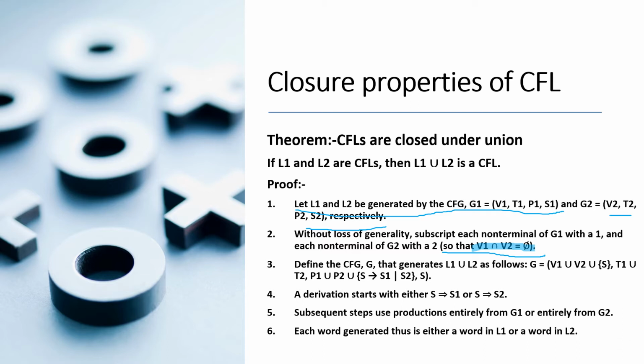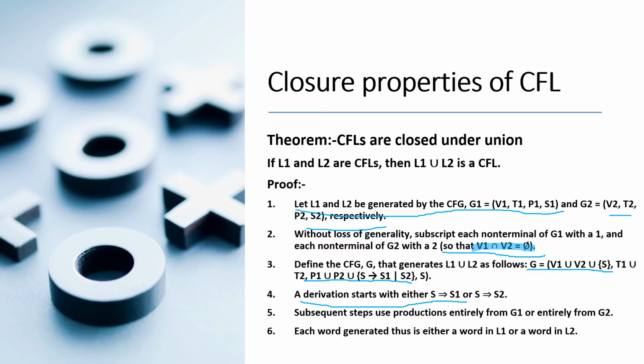Next, define the context-free grammar G that generates L1 union L2 as follows. G = (V1 union V2 union {S}, T1 union T2, P1 union P2 union the productions S gives rise to S1 | S2, S). A derivation starts with either S gives rise to S1 or S gives rise to S2. Subsequent steps use productions entirely from G1 or entirely from G2. Each word generated thus is either a word in L1 or a word in L2.